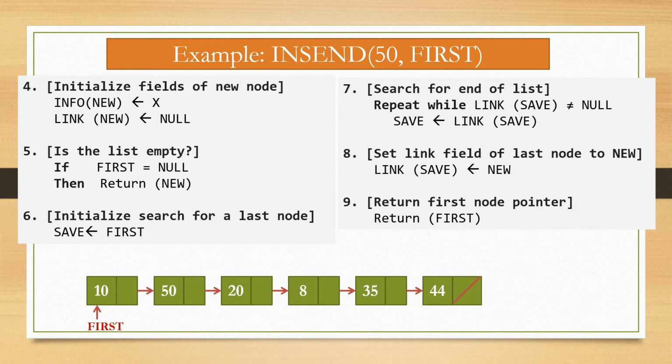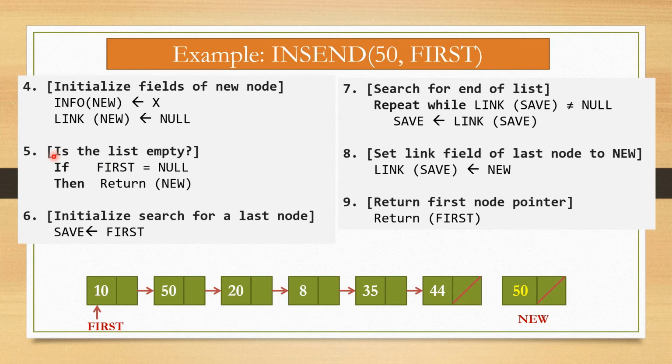For this, here one singly linked list is given. We have nodes 10, 15, 28, 35 and 44, and now the new node is inserted at the last or end of the linked list. For this, X is assigned to info of new. That means this is the new node and the info part has value X, where X is equal to 50. So 50 is assigned into the info part of new. Then link of new is null, that means null is assigned to the link part of the new node.